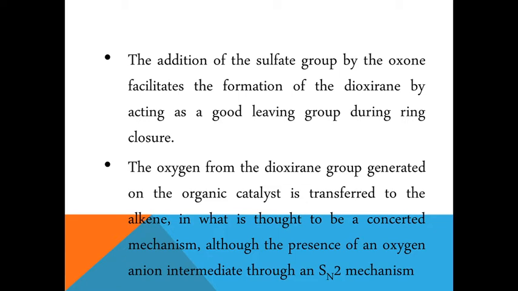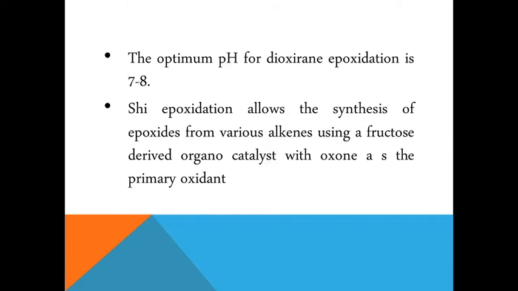So that is considered to be a concerted reaction, and the donation of the oxygen will take place through an SN2 mechanism. For this particular epoxidation the optimum pH is 7 to 8, otherwise if the pH is increased it will undergo decomposition. And this Shi epoxidation allows the synthesis of epoxide from various alkenes using a fructose derived organocatalyst with oxone as the primary oxidant.